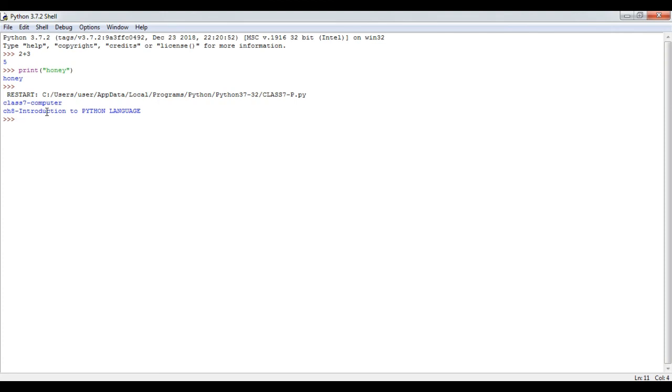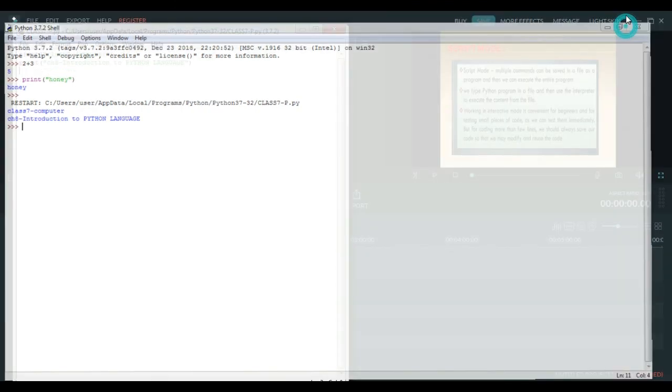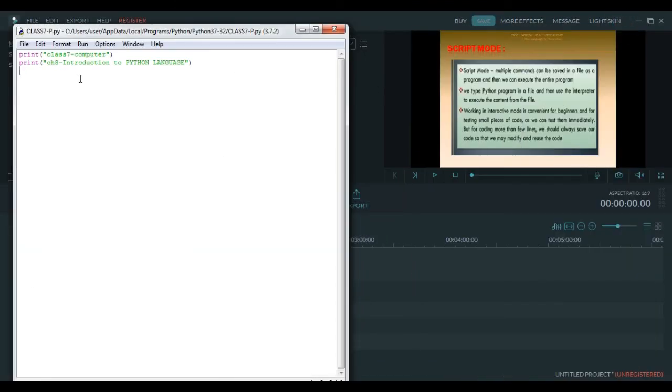So in this way we learn that Python has two modes, interactive mode and script mode. And in script mode we can write the commands, basically that start with print, and we have learned that print is the very first command. Whereas if we want to learn more about Python language, that is how an error appears. Let's move back to that Python screen. I am minimizing this screen and opening this Python screen.